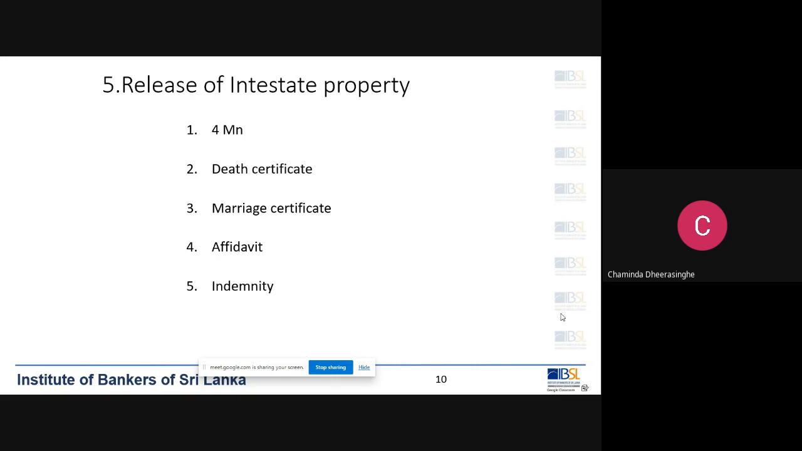As we know, if there is no nomination, if there is no last will, and the money in the account is less than 4 million, then the bank can and should give that money to the legal heirs. So how do we give the money? If there is no last will and no nomination, the money in the account will be divided in this manner. Half of the money will go to the wife. The rest half will be equally divided among the legitimate children of the deceased person.